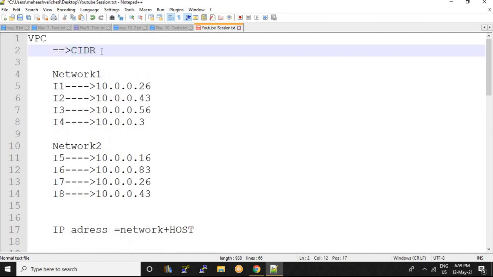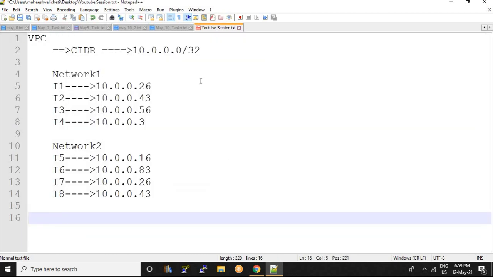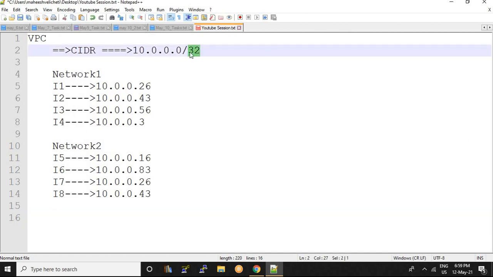This CIDR notation will be in the form of, just for example, 10.0.0.0/32. This 32 is nothing but, IPv4 addressing has only 32 bits.